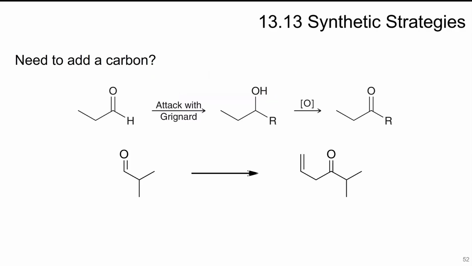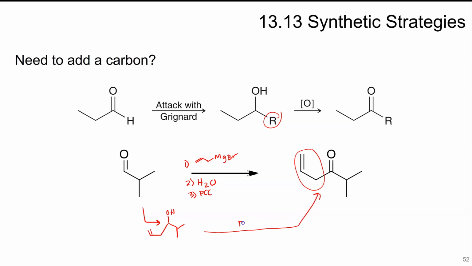then I can use H2CrO4. If you need to add a carbon, you can do that by attacking the carbonyl with the Grignard to add this carbon here, and then you can oxidize after the fact. So if I want to add this carbon here, I can start by adding this part of the molecule. So step 1, add a Grignard. And then step 2, I'm going to add water, which will protonate that alcohol. So I'll draw the intermediate here. So this would be the intermediate, and then step 3 would be PCC, which would oxidize this back to there.